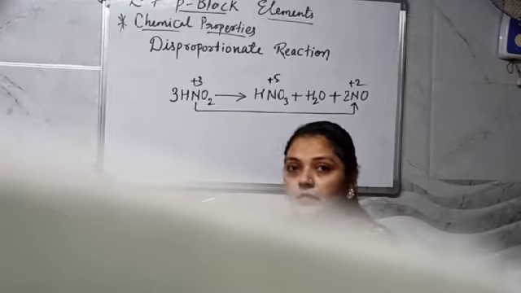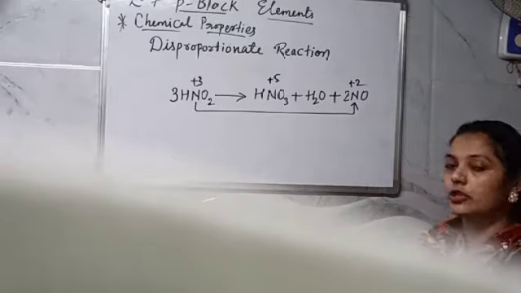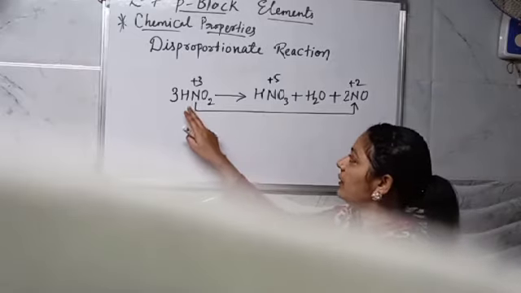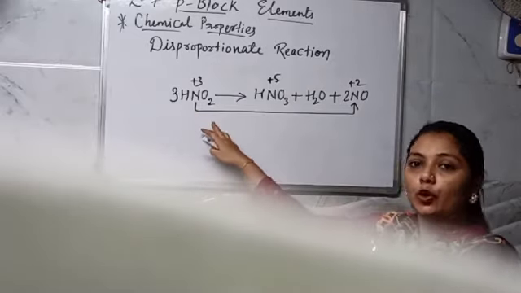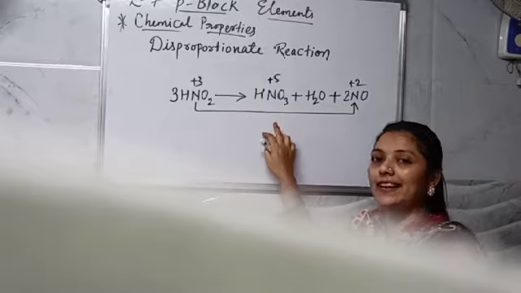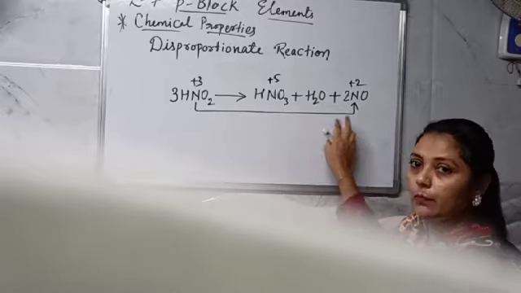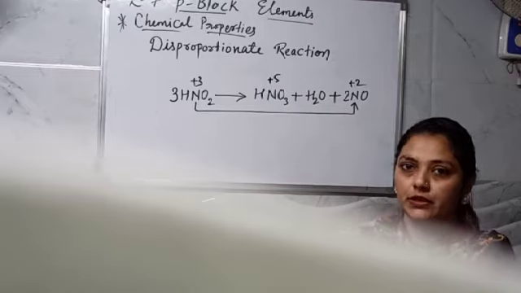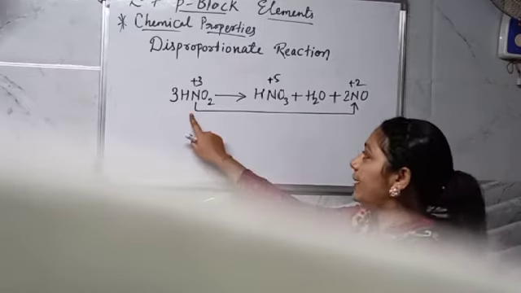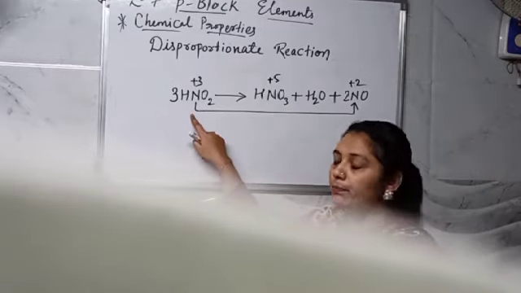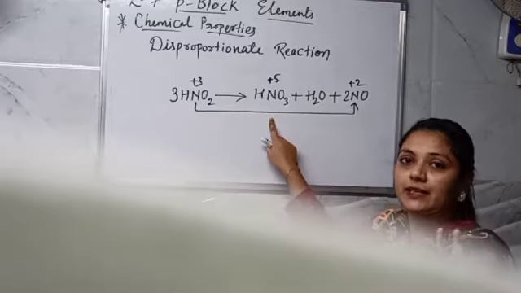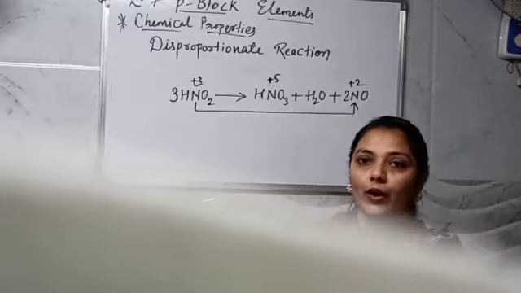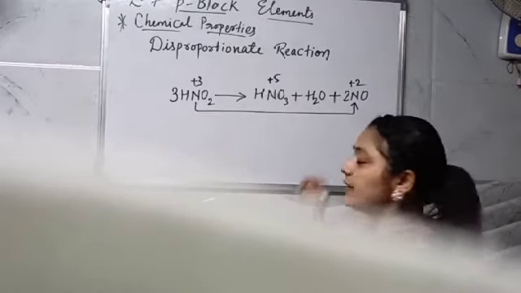So dear students, when we talk about the reaction, as I told you that this disproportionation reaction, we are having nitrous acid, that is HNO2 gives HNO3 nitric acid plus water plus NO, nitrogen oxide. So dear student, first of all, very important to know that nitrogen's oxidation state over here is +3, here nitrogen is +5 and here it is +2. So very important to understand how we got these charges over here.